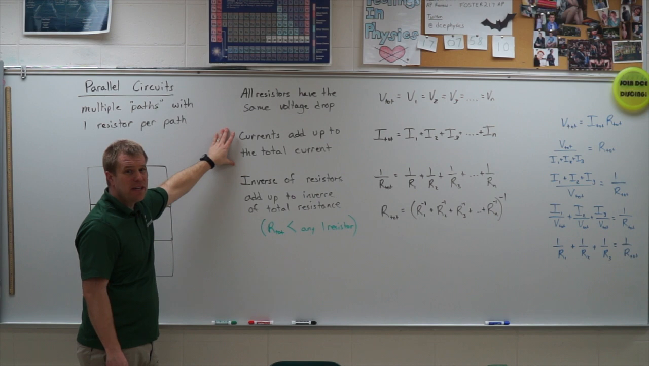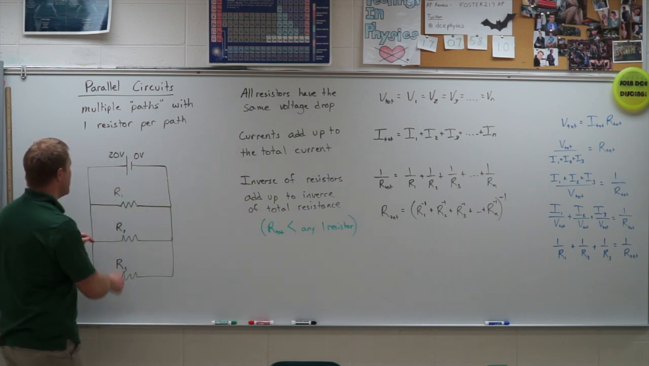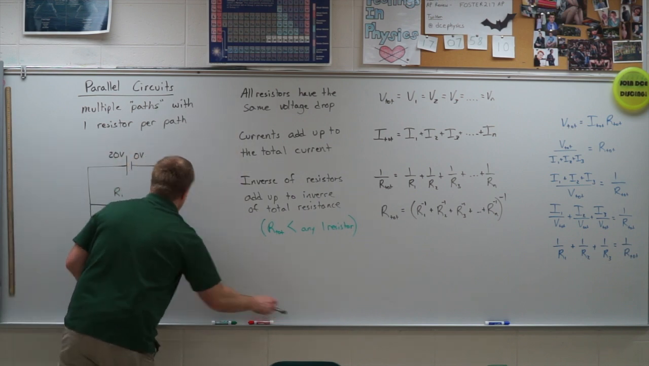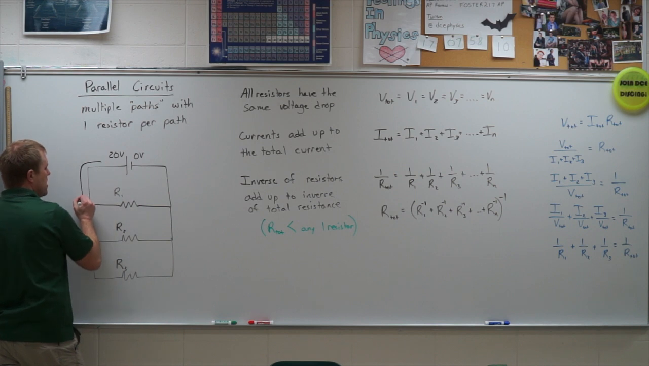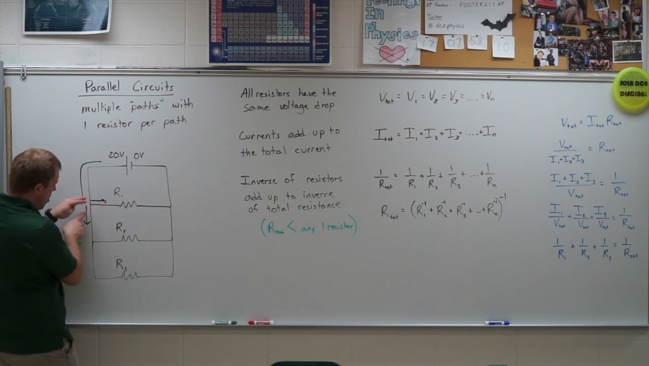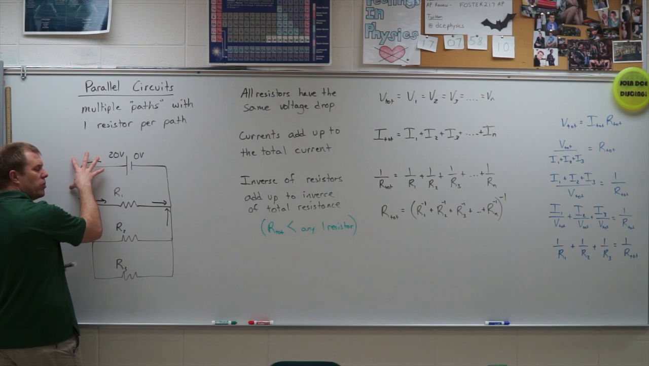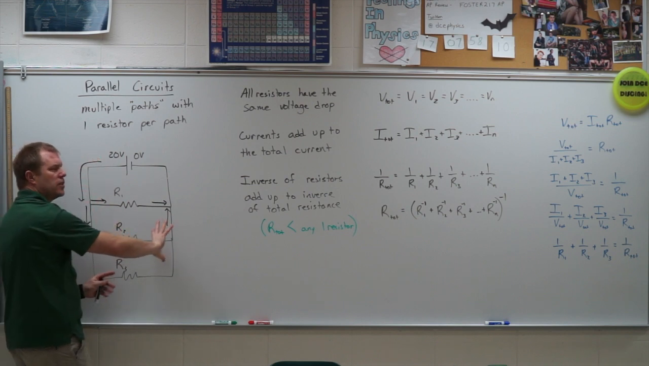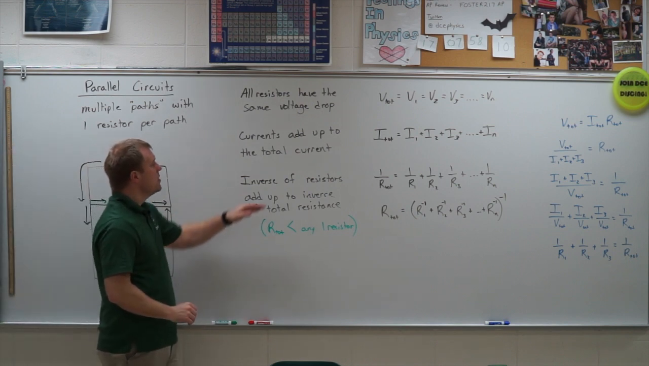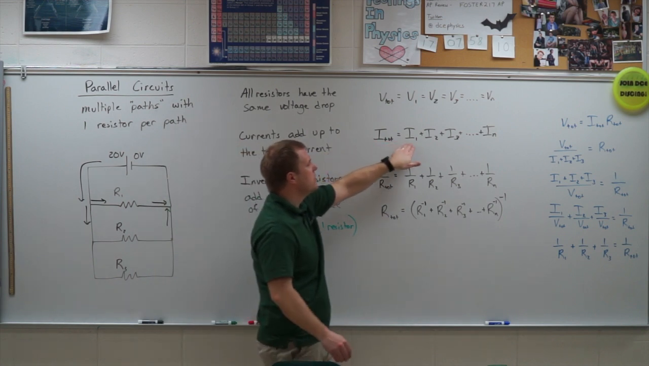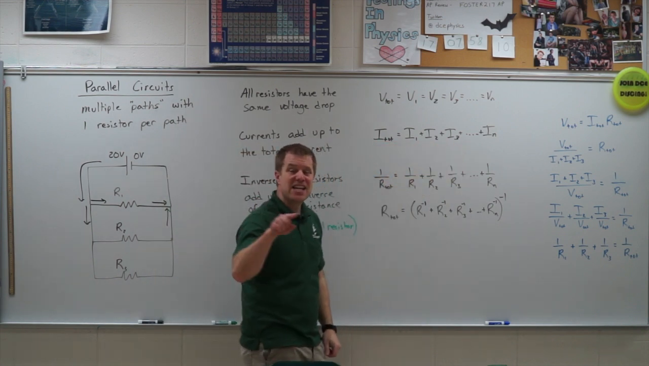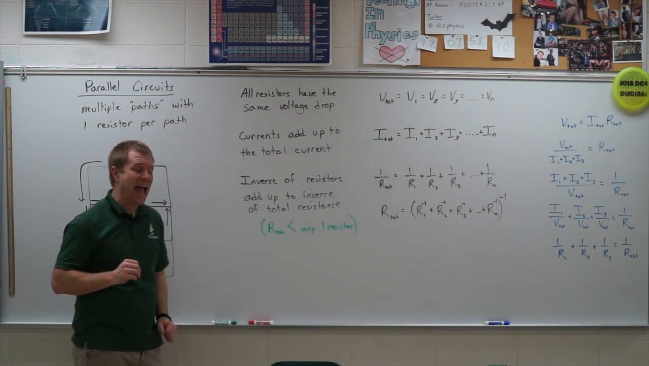What this also means is that the currents add up, meaning that the current that comes out comes down here and that current splits. All of that current splits and then it comes back together on the other side. So I have my total current to start with, and then that current splits and goes through those resistors. That total current is equal to the sum of all the individual currents of the paths.